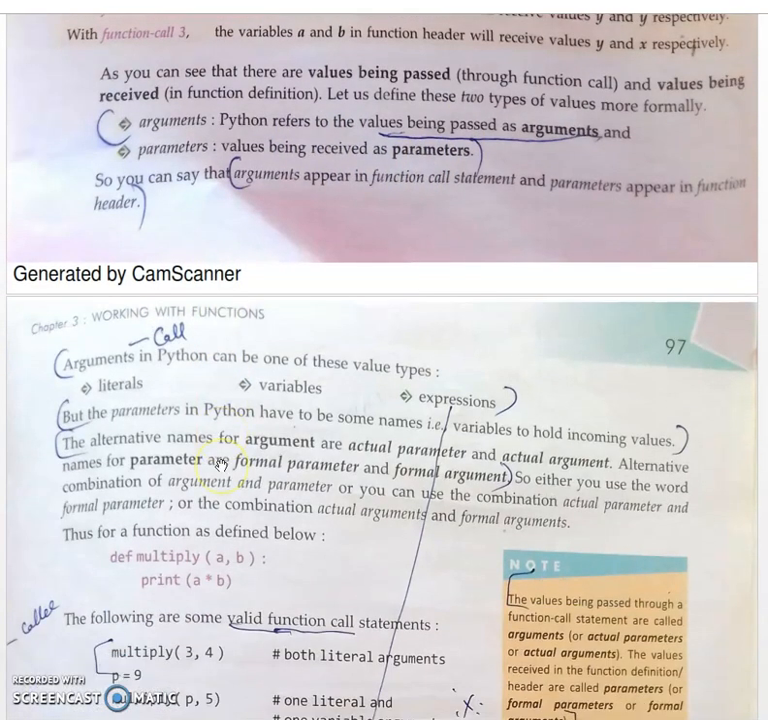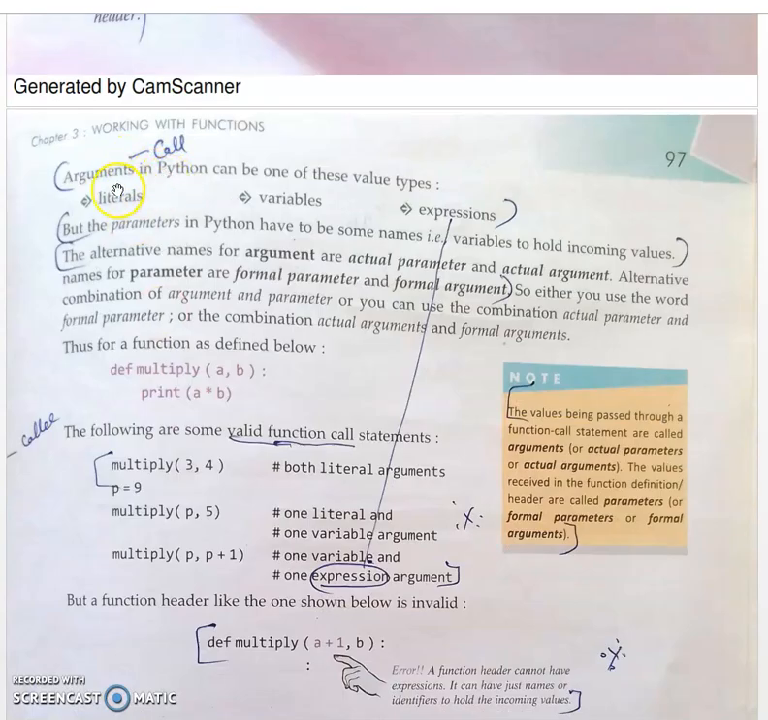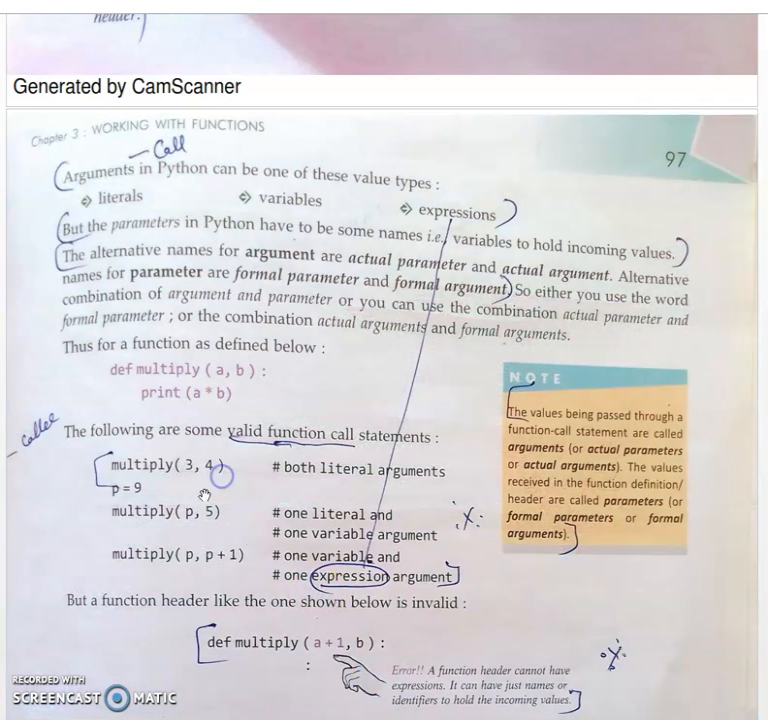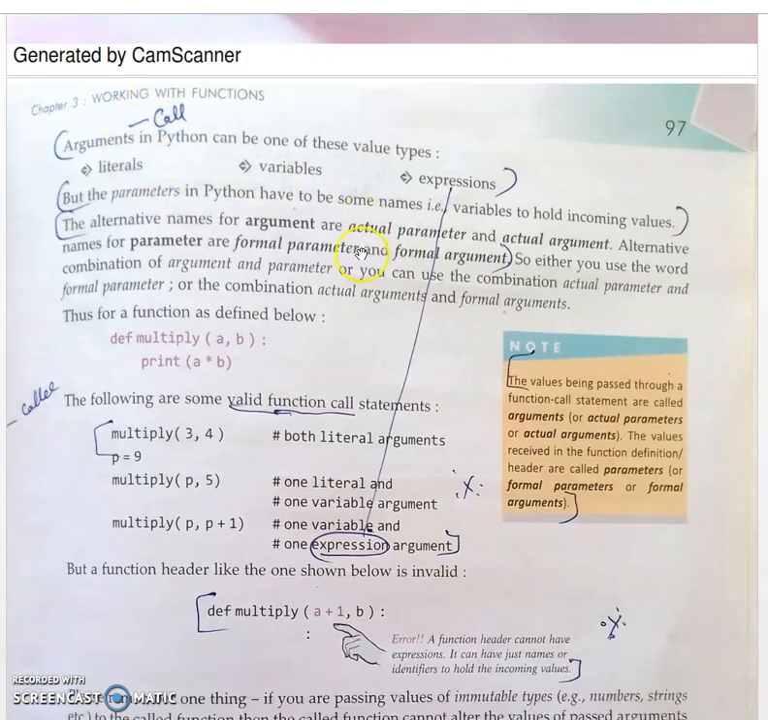Arguments in Python can be passed as a literal, or as a variable, or as an expression. Here we are passing two literal values, that is, constant values. And here we are passing a literal as well as a variable. Here we are passing an expression also. So the arguments can be a literal, a variable, or an expression.